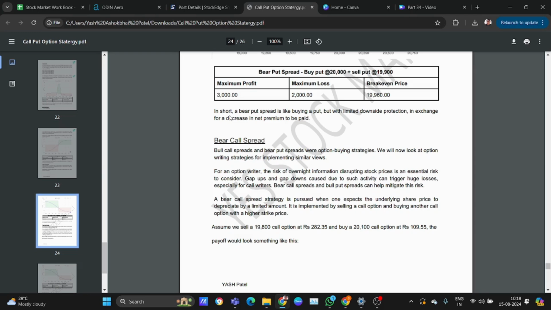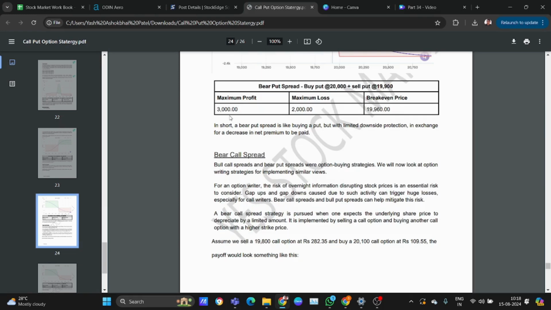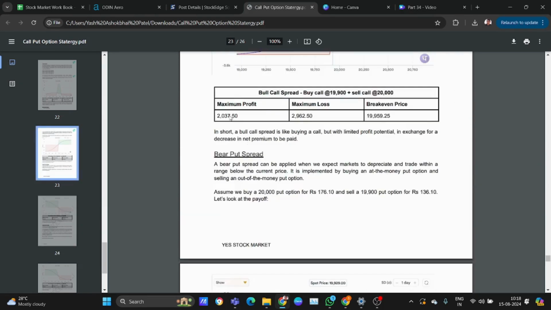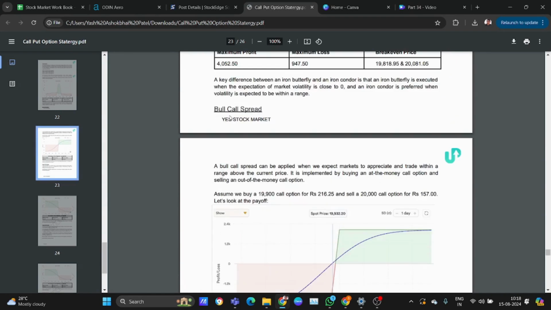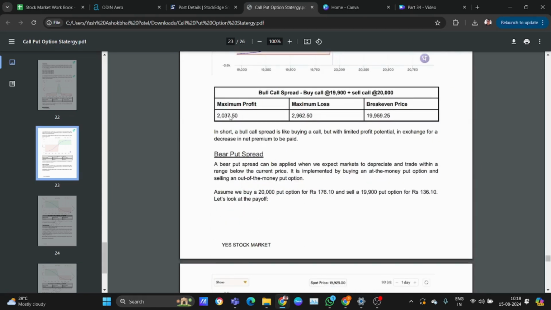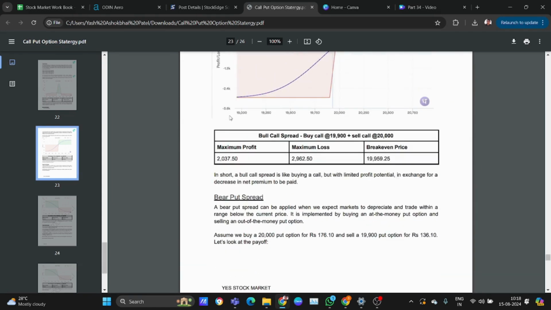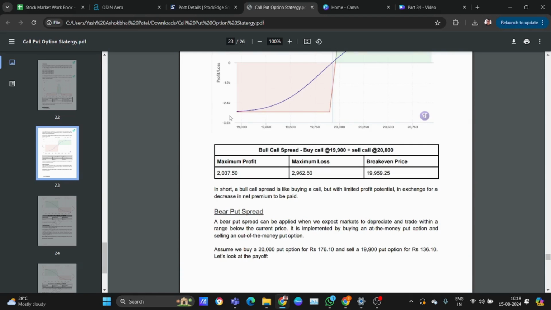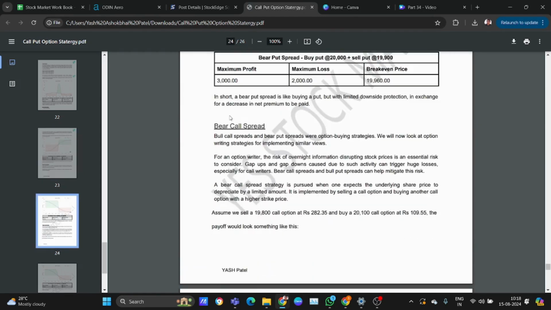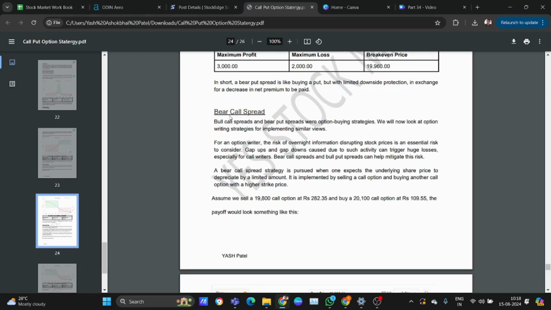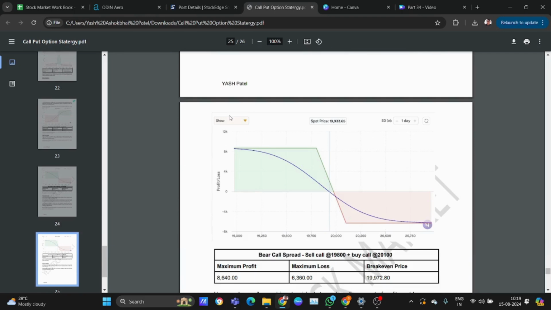Assume we sell a call option and buy the upper one. In bear call spread and bear put spread, we buy ATM and sell OTM. In this case we buy OTM and sell the in-the-money call option.